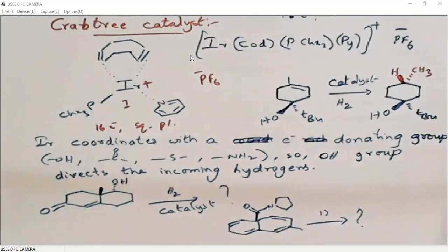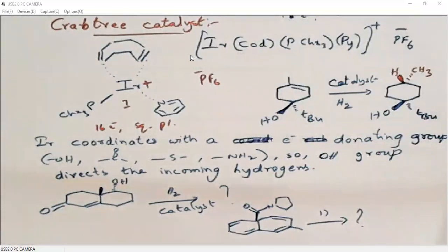You answer these two problems. Previously, when we reduced a similar molecule with hydrogen and palladium on carbon, we wrote chair conformations, and from that the possible addition was discussed. But here we don't need to write any conformations, because the OH group directs the incoming hydrogen. It coordinates with the catalyst, so the catalyst will be on the same plane as OH, and hydrogen transfer will be from the same plane as OH.